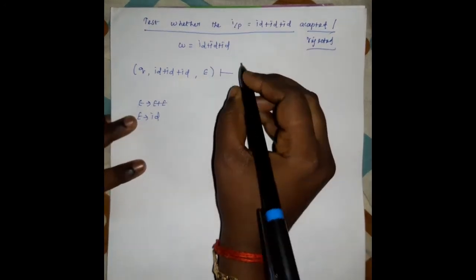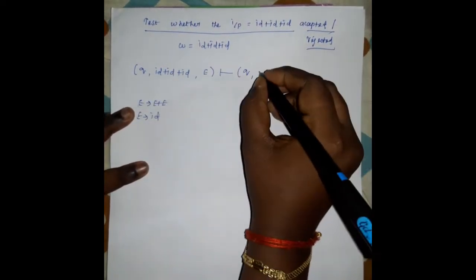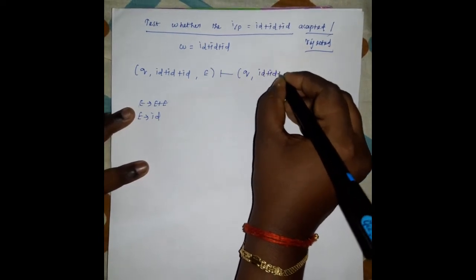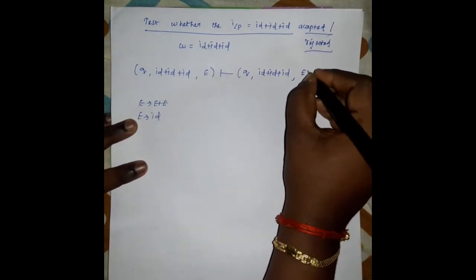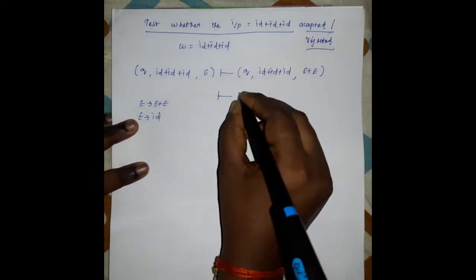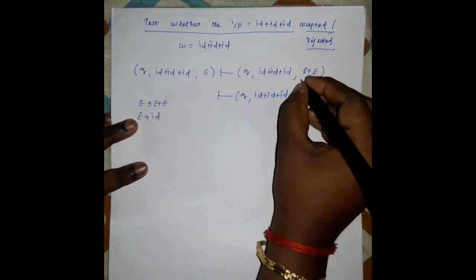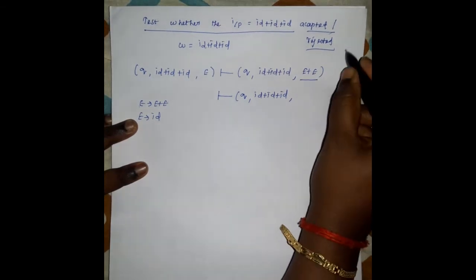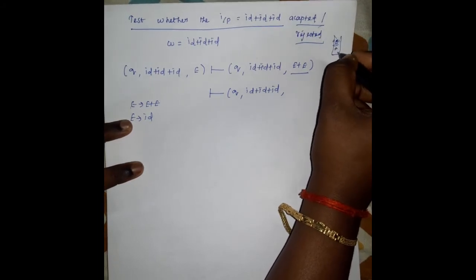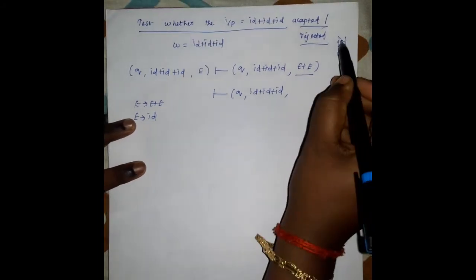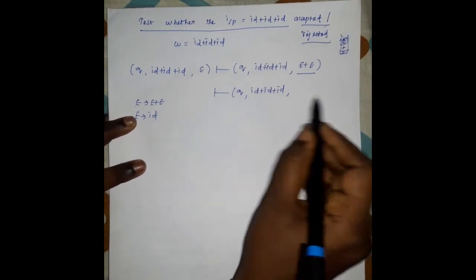In the first step you write the same state Q, and the input is ID plus ID plus ID comma. For E we substitute E plus E, and the next step is also Q comma ID plus ID plus ID, and this is the stack element, so it indicates the stack having E plus E. For this E we have to substitute something, then only we can simulate the current input symbol against the top of the stack.